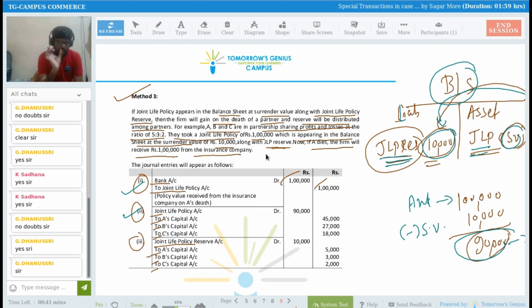So joint life policy account debit to A's capital, to B's capital, to C's capital, right? 45, 27, and 18,000 rupees, right? So that we have to distribute it.